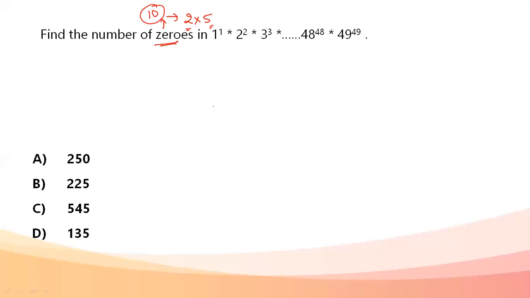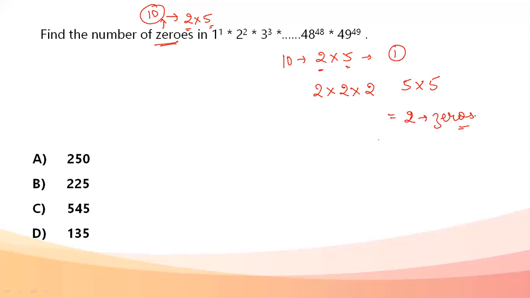One thing that is very important here is that to form a 10, I need 2 and 5 both, in pairs. If I have three twos, let's say 2 into 2 into 2, and I have only two fives, I can have only two zeros. I cannot have three zeros. Number of zeros means how many tens can be formed, because only with a 10 will I have a zero. So if it is two twos and three fives, I'll have only two zeros.